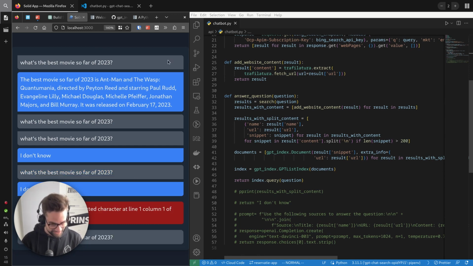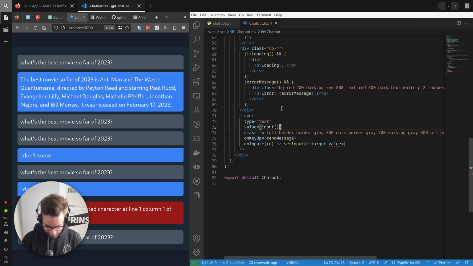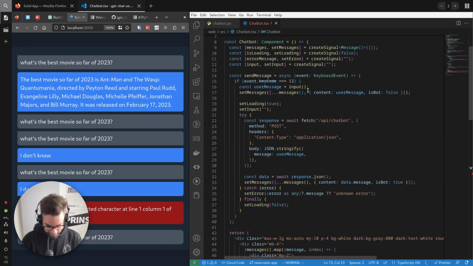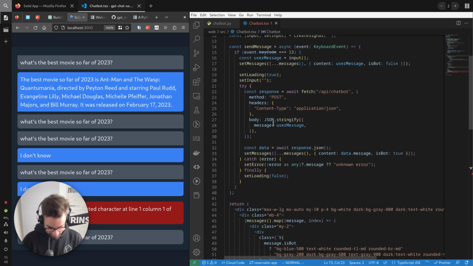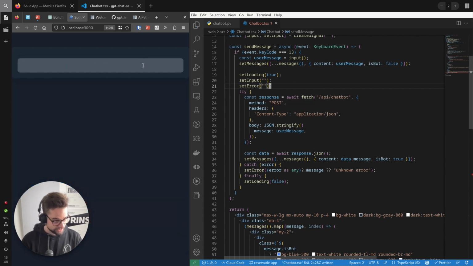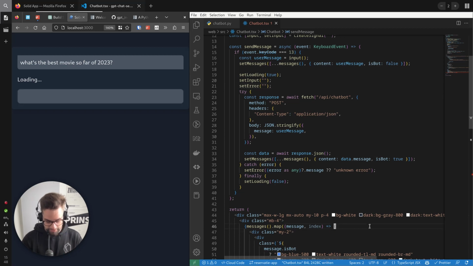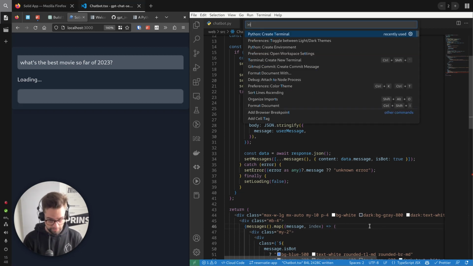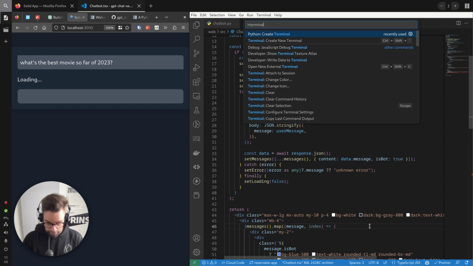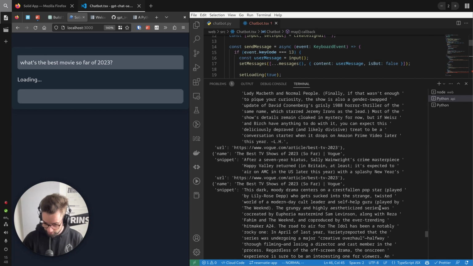I really want this thing to get rid of the error, so I'll open this file real quick. So this is solid.js. I'm trying it out because it looks really interesting. So far, I'm pretty happy with it. So when we do a new request, loading is true, input is empty, set error, and that's an empty string. There we go. Cool. What's the best movie so far of 2023? Let's terminal. No, I want to open. Open terminal? No.